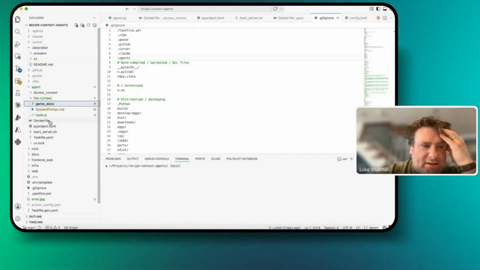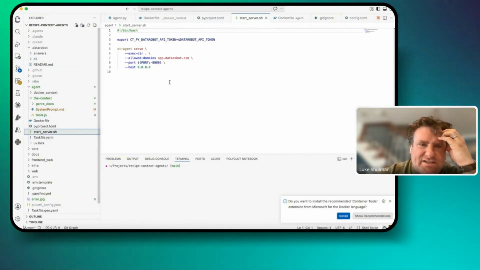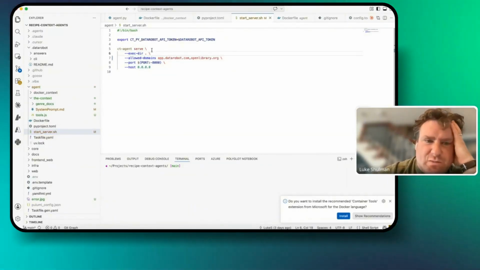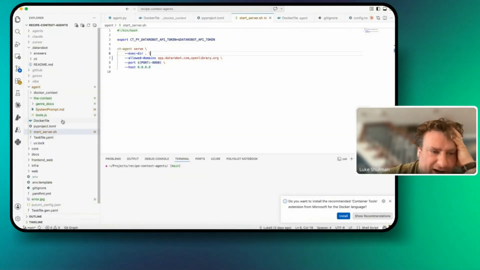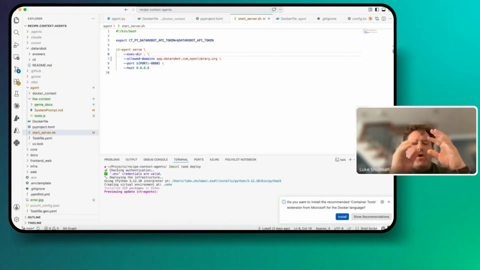And now what we have to do is a small edit to our Dockerfile, right? So when we start the agent server, openlibrary.org, and they're comma separated, which should work. And everything, so we added our context, everything else should be the same. So now what I'm going to do is say task deploy.